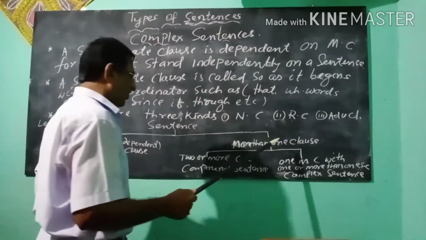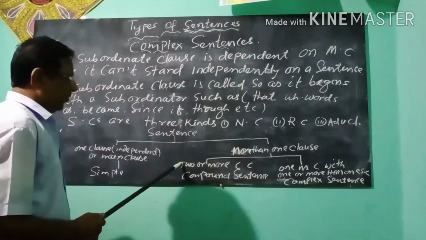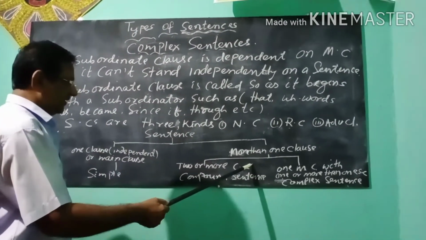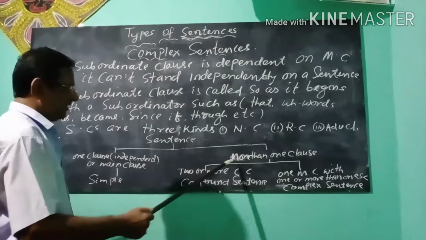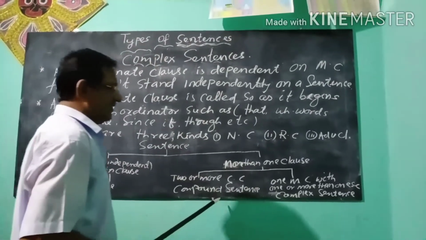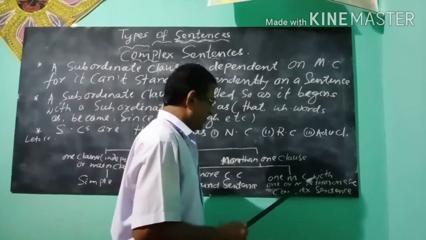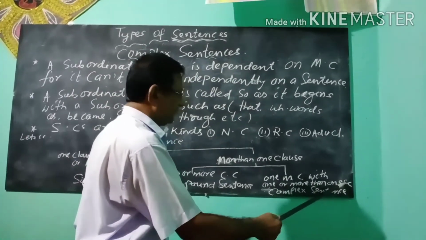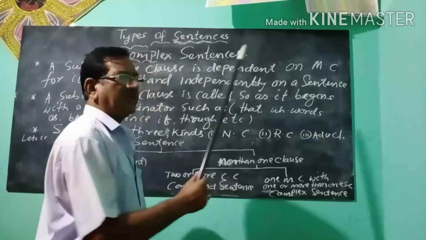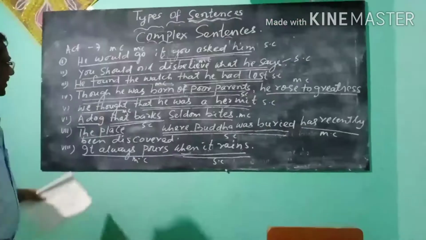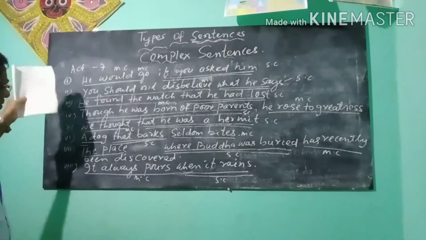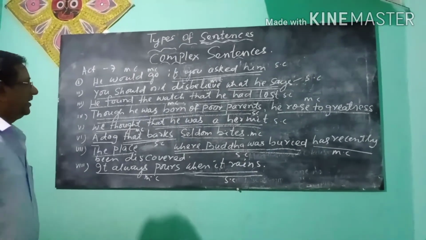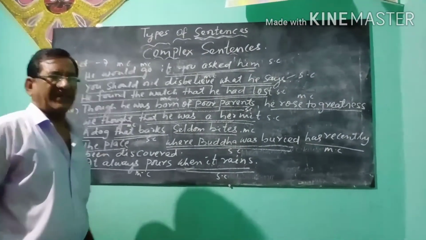Two or more coordinate clauses joined together with a coordinator is called a compound sentence. One MC with one or more subordinate clauses forms a complex sentence. You have already known what is MC and what is SC.